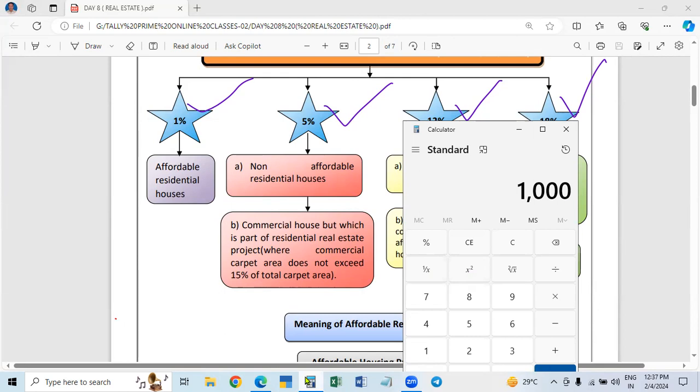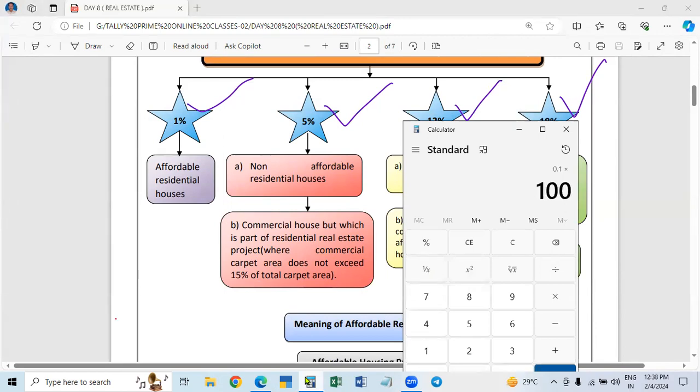For example, in this 1,000 square feet, the carpet area of the commercial house is only 100 SFT. If it is 100 SFT, how will you calculate? The commercial area, 100 SFT, divided by the total 1,000 SFT, into 100.